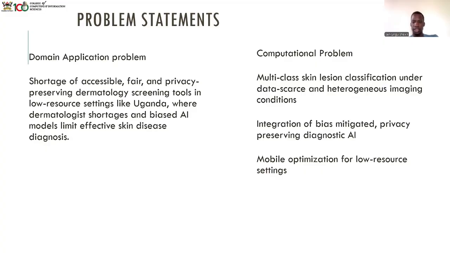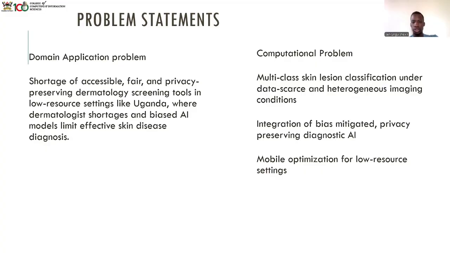Integration of bias-mitigated, privacy-preserving diagnostic AI. People generally don't want to submit their personal data to a centralized server. So what we want to do here instead is use federated learning, so that the models are trained locally on your data, on your phone, on your device, and they only send the updates. They don't send your personal image. They don't send that so-and-so has such and such a disease. Only the updates, and then you get the federated weighted average of those updates, and you update and train the model. This prevents you from sending people's data.